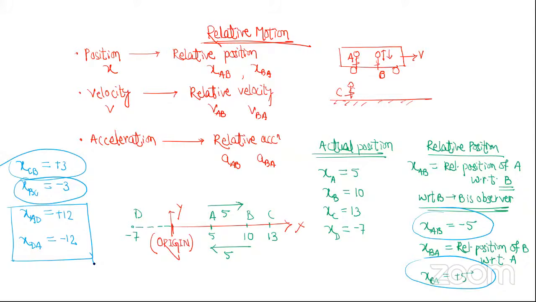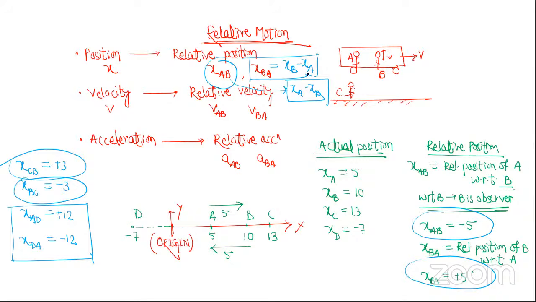Acha. And also think how you are finding XAB or XBA. Mathematically, think how you found that value, +5 or -5 or +3 or -3. How did you find it? It's the difference. So XAB means it's XA minus XB, isn't it? XBA means it is XB minus XA, isn't it? This is the formula. So this is the meaning and formula.